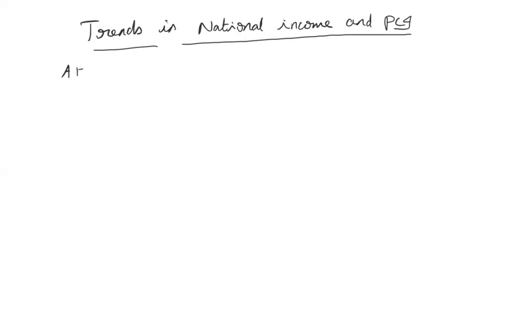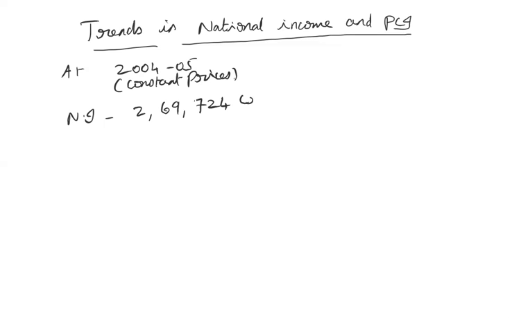So at 2004-5, this is constant prices. So at constant prices, the national income of India was 2,69,724 crores. This was in 1951.